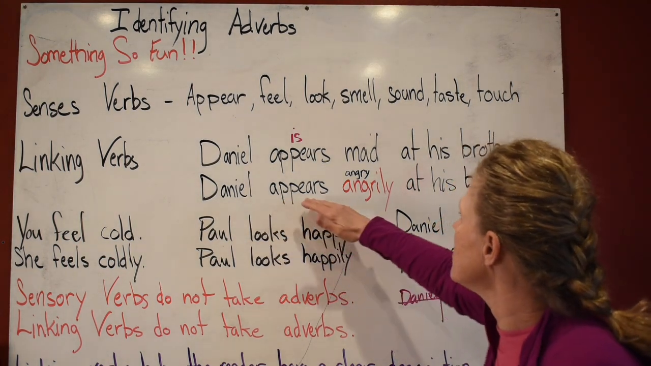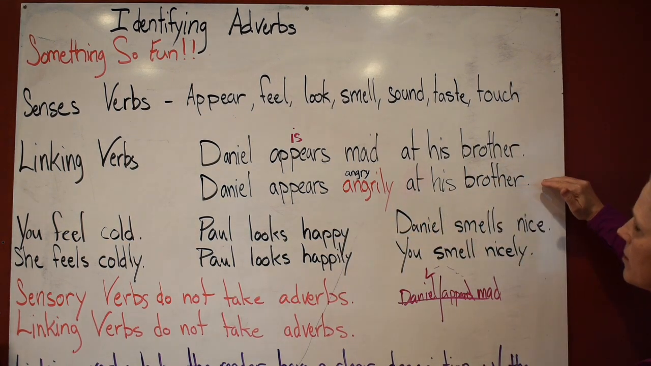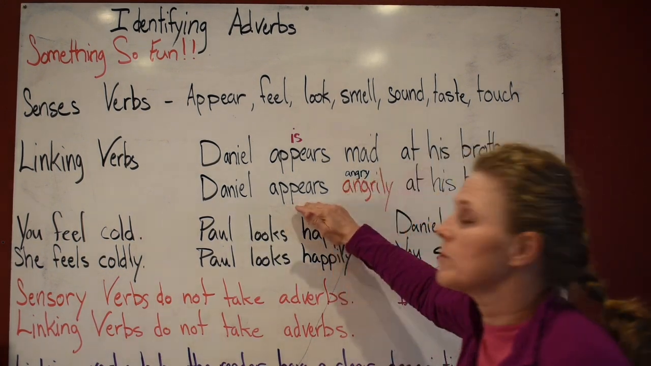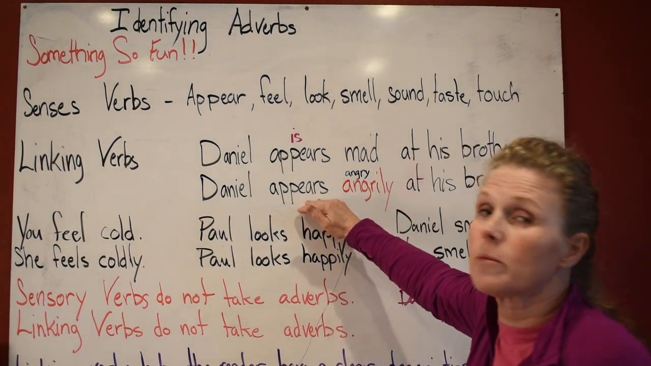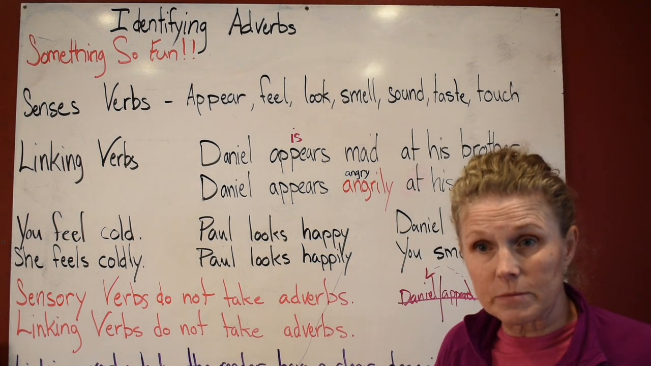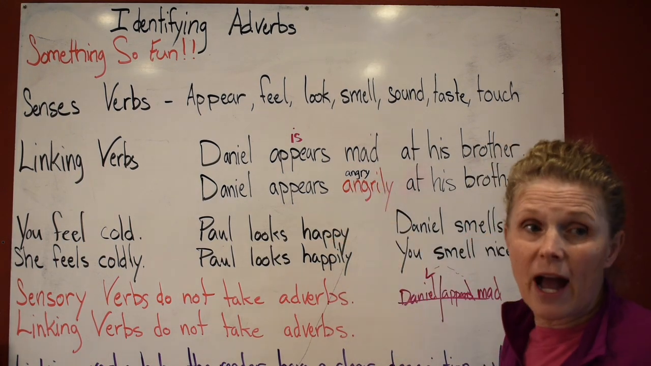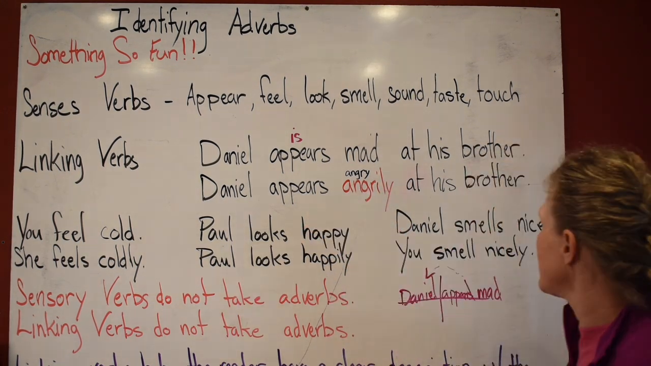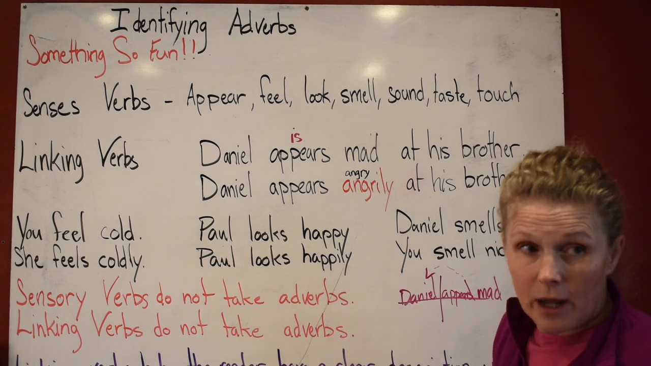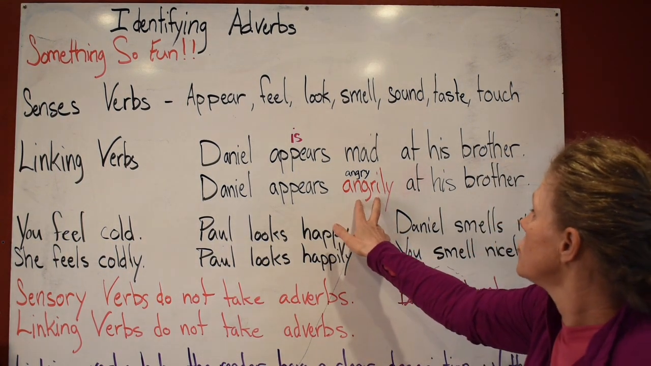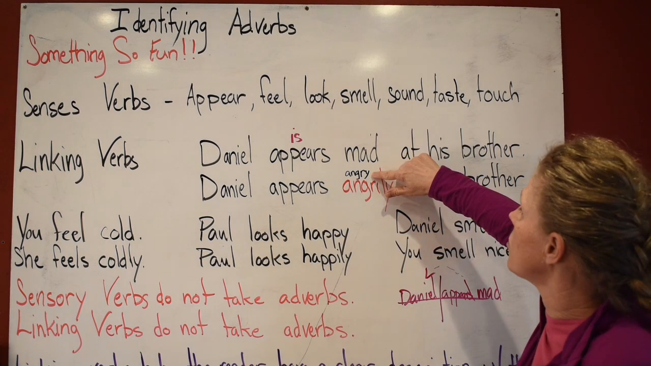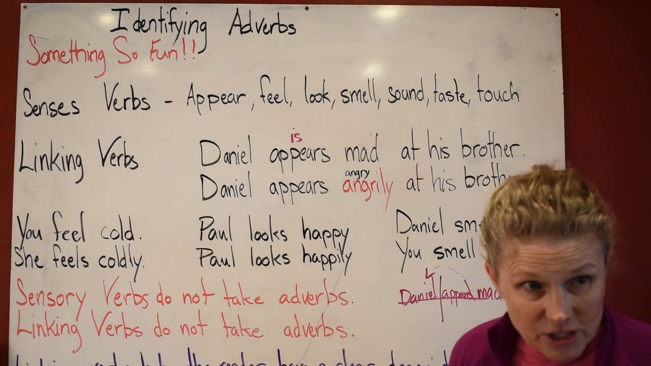What is really fun with that? Look at this one. Daniel appears angrily at his brother. Now you cannot use adverbs with linking verbs. If you know that this is a linking verb, then you can't use an adverb. Linking verbs do not take adverbs. If you have a linking verb, you know you're going to have a predicate adjective if you're only using adjectives, not nouns. So you can't use angrily, which is your adverb. You have to use the word angry, which is your adjective.